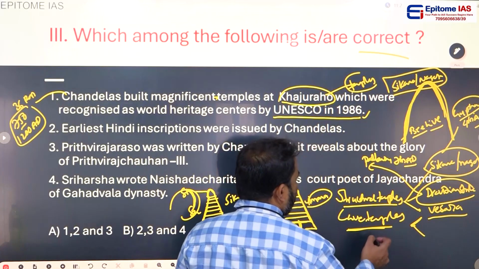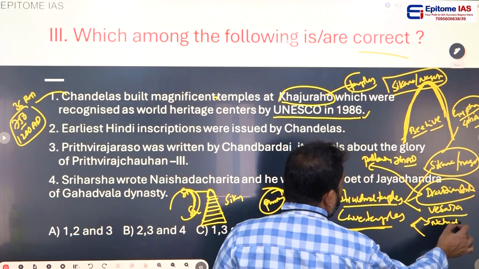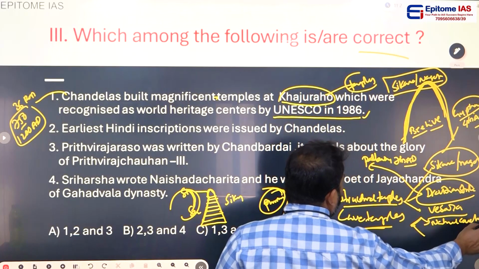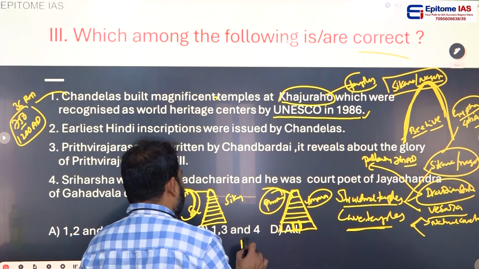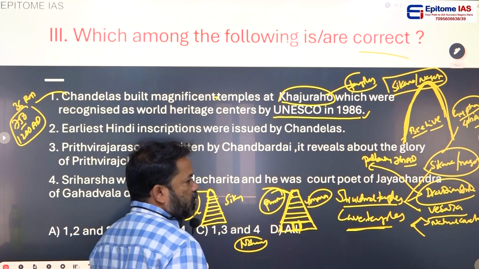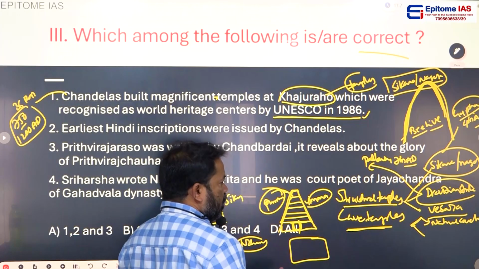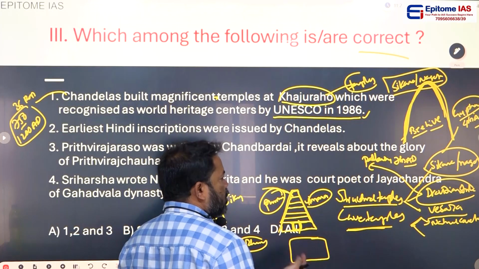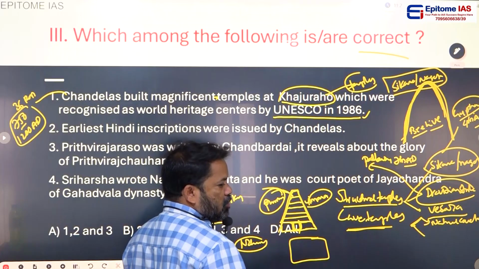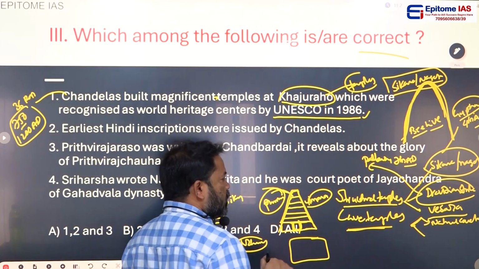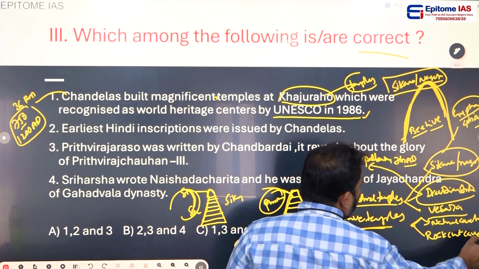Let's come to the cave temples. Cave temples, two types. One is natural cave temples. The caves are generally very natural, and if anybody constructed a temple in the natural caves, that is called natural cave temples. The second one is rock cut cave temples.